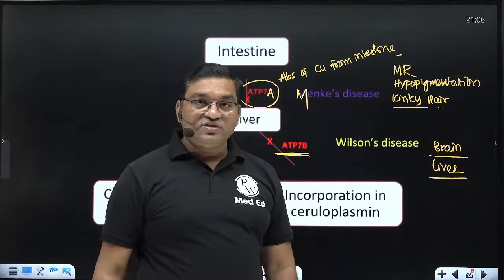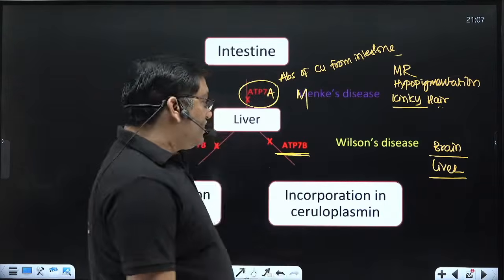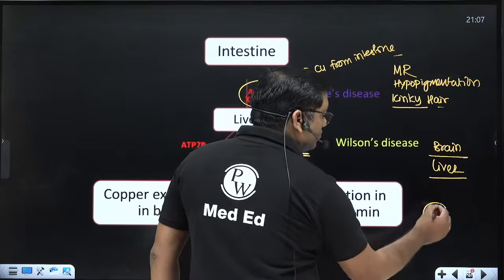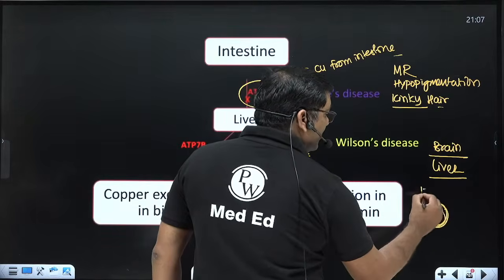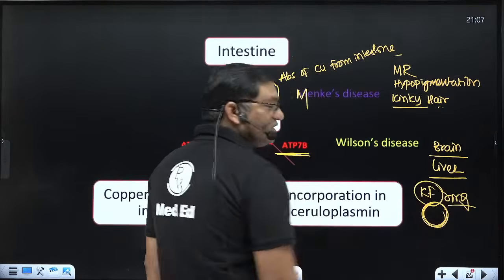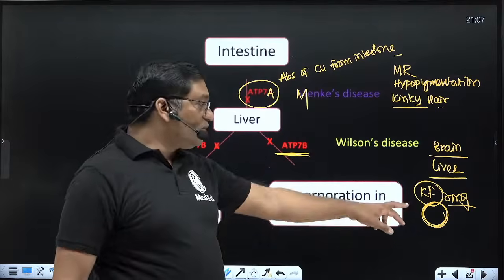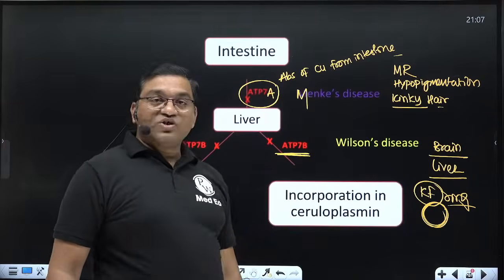hepatomegaly and jaundice. Accumulation in the Descemet membrane around the cornea gives the golden brown ring around the cornea, that is known as Kayser-Fleischer ring, the KF ring, in the Descemet membrane of the cornea, because of deposition of copper.